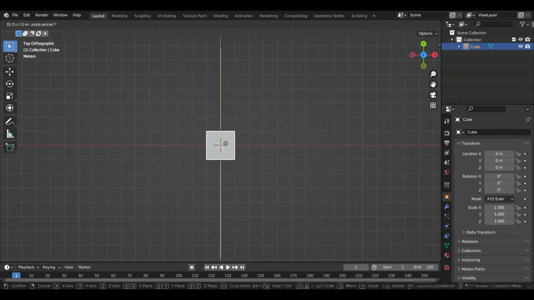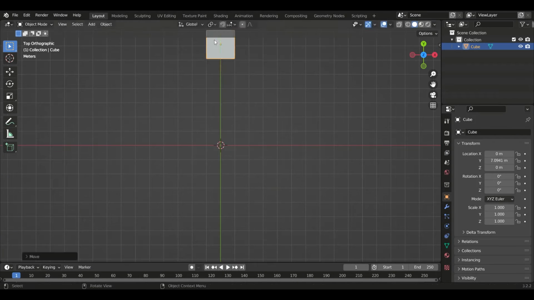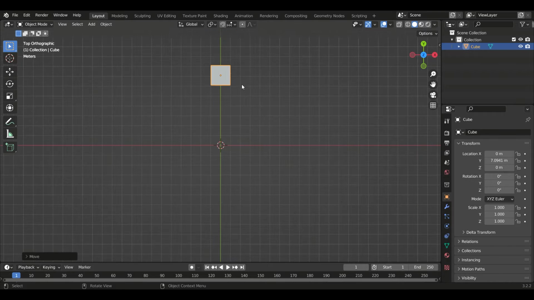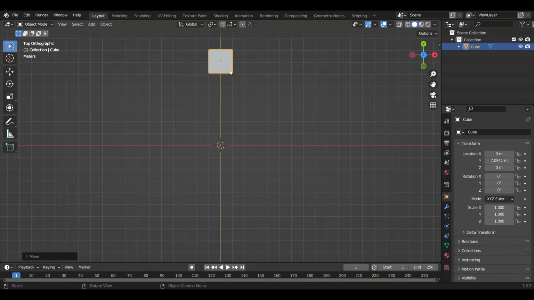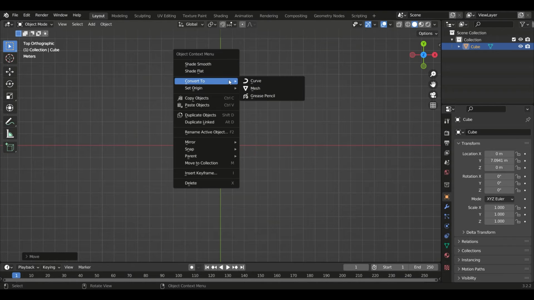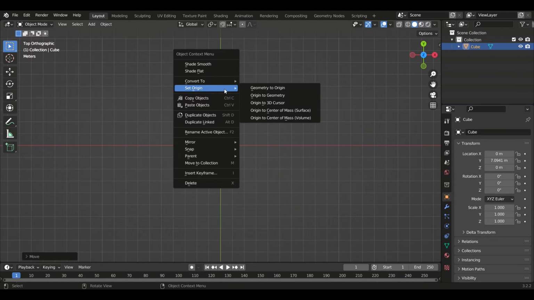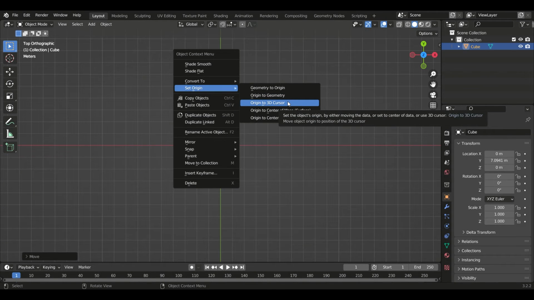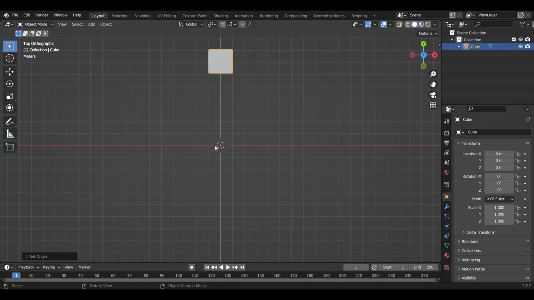move with the Y direction. First thing you need to do is change the pivot point. So right click on the object, go to set origin and click on origin to 3D cursor. This will move here. The origin point will move to the center.